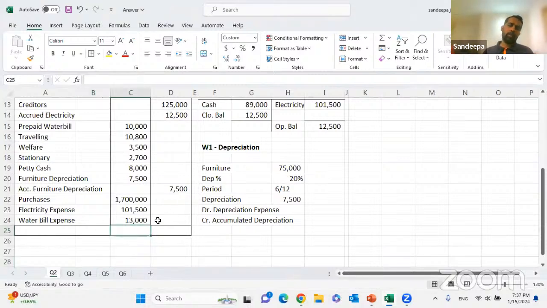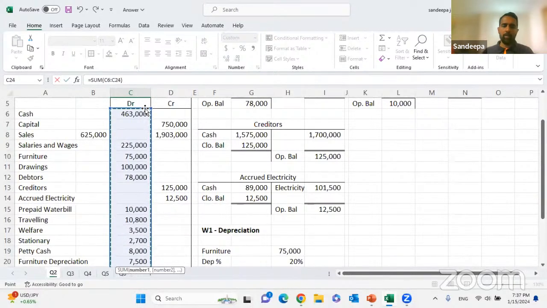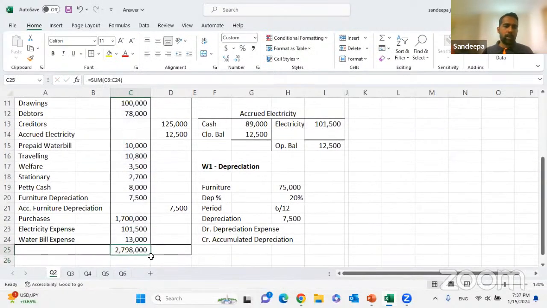Right. So we have completed taking out all the balances. Now we can just take the total of the trial balance. I'm getting 2,790,000 here, which will get balanced at 2,798.